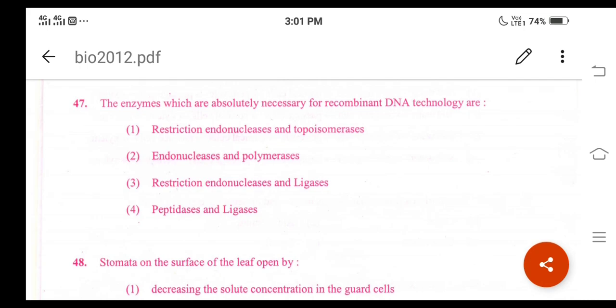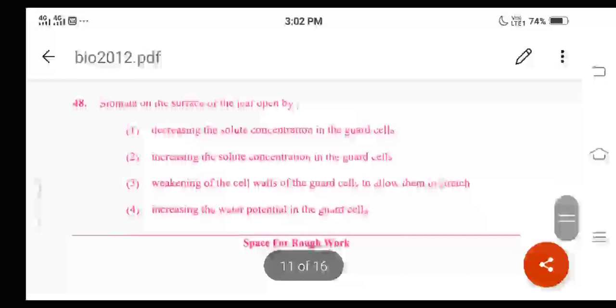Let us study about the ligases. Already we have studied this one. The enzyme ligases are used to join or ligate the cut fragments. Because of this, we consider these two the important enzymes with respect to rDNA technology, right? So option 3 is the correct answer. And let us go for question number 48. What is the question here?